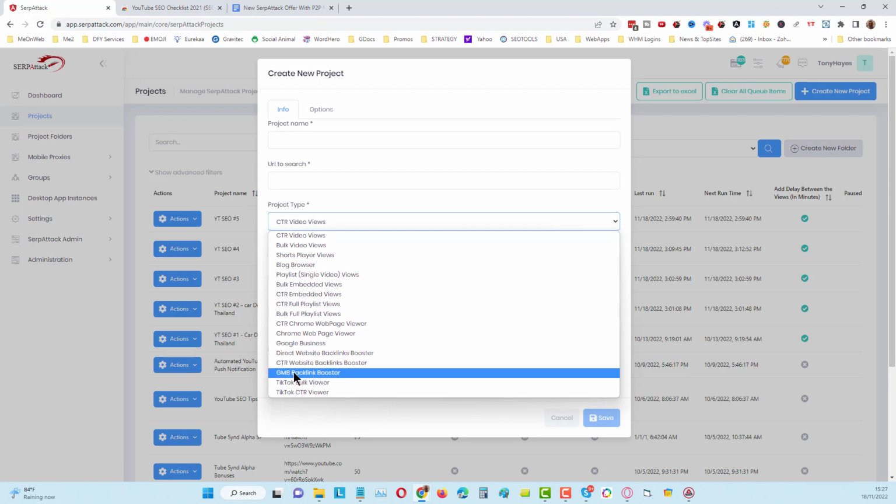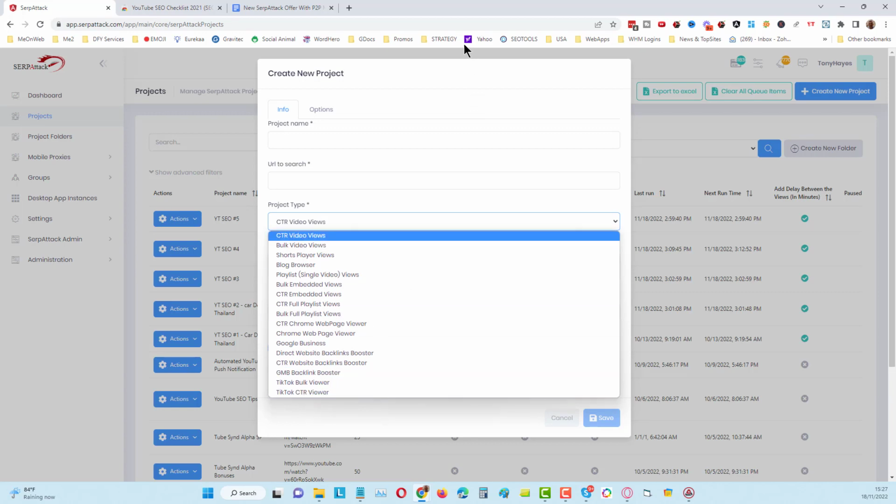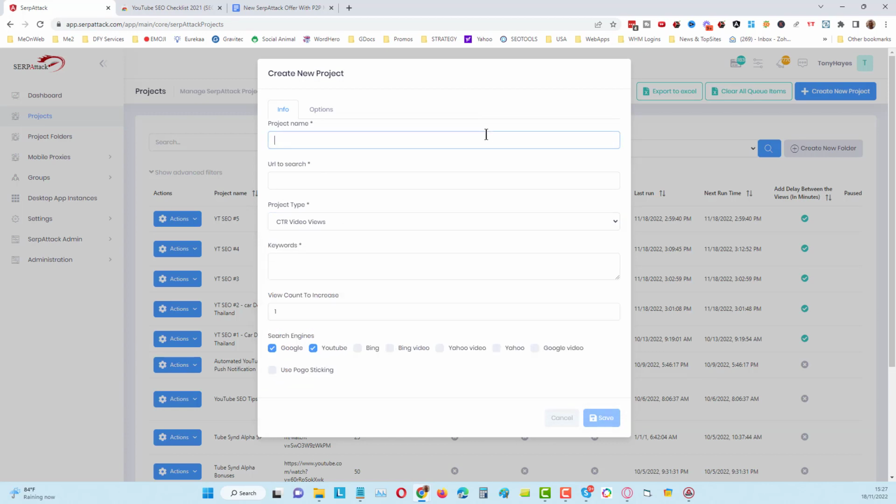Okay, and we've got GMB backlink booster, we've got TikTok viewer as well, TikTok CTR and bulk as well in here. So there's enough tools in here that we can be using very effectively for CTR and for retention, and we are still working on some of these to make them even better, especially the GMB stuff. We really need to up our game with that. So any suggestions for that, let us know, because now that we can do the mobile views, we've surpassed a major task that we needed to do, that did take a lot of time to build, because it was built completely from scratch.